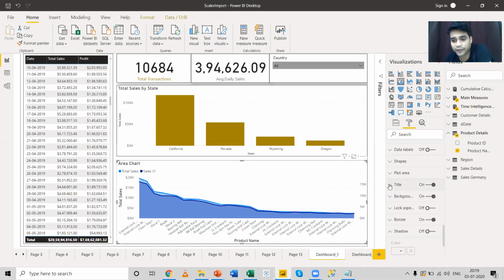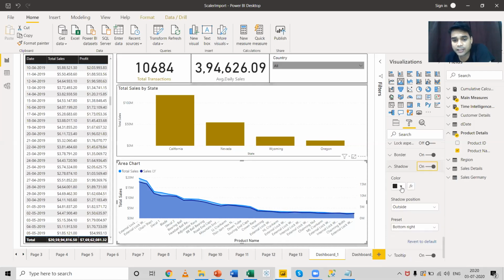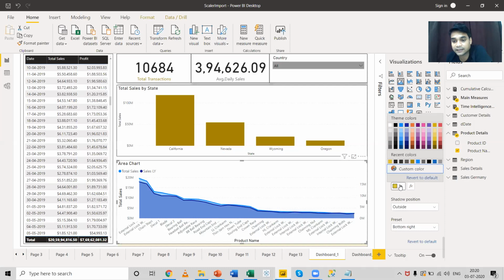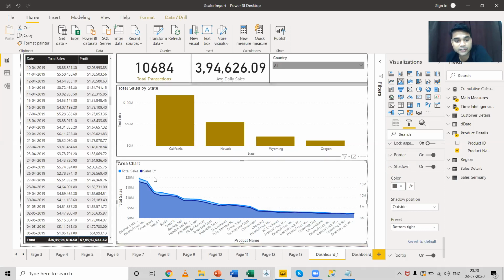Now, the next thing, I've changed the chart title. I can close it over here, and I can give a bit of shadow. I can change the color of the shadow to a yellow one, so it looks quite good. The shadow should be the same for all the colors. So in that case, I can just select this particular option and change the shadow option over here.